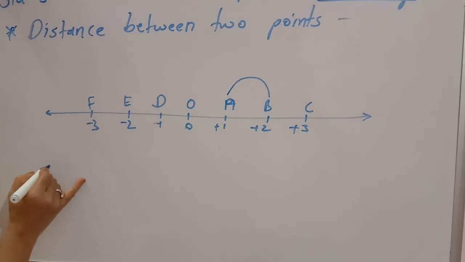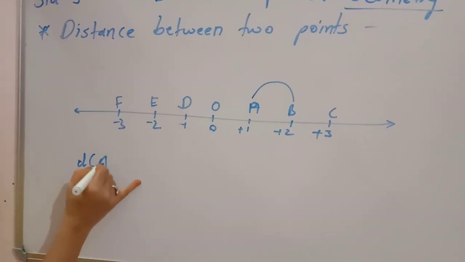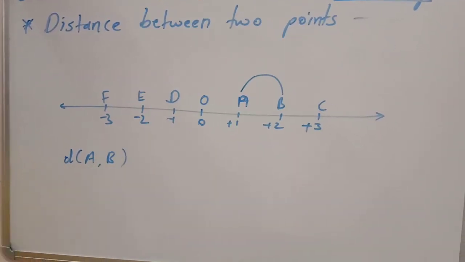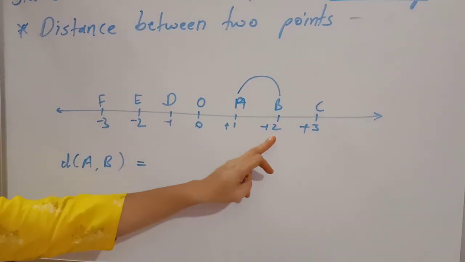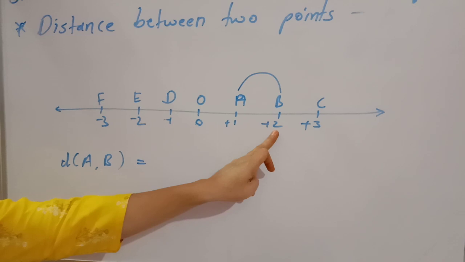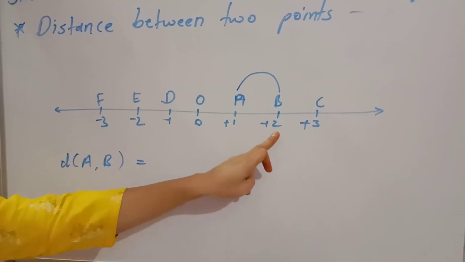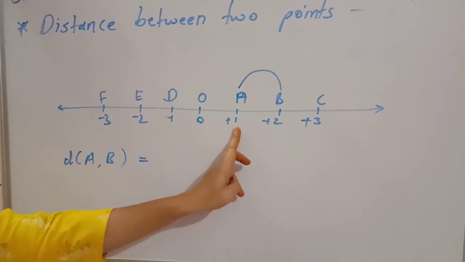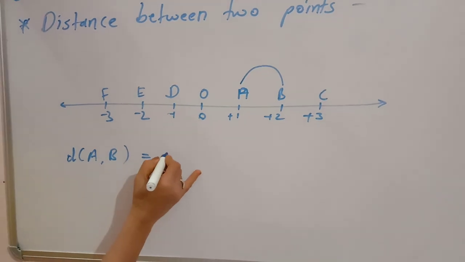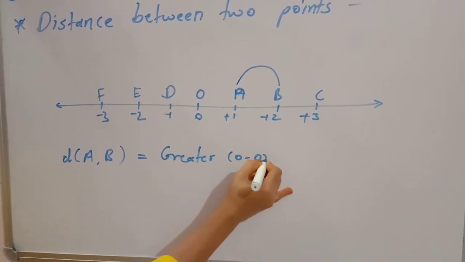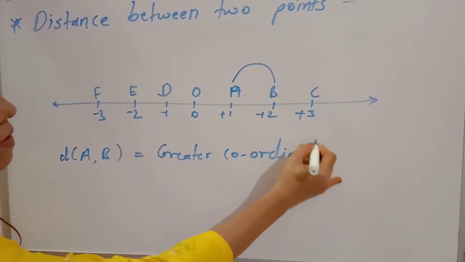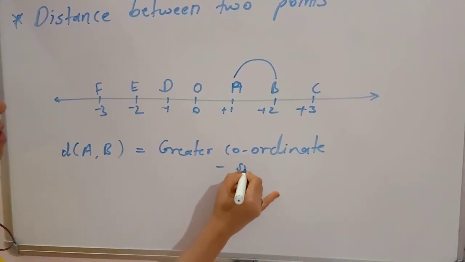then it is denoted as distance AB. Now to find out the distance between these two, you have to subtract a smaller coordinate from a greater coordinate. Now here the greater coordinate is 2, smaller coordinate is 1. You can write here greater coordinate minus smaller coordinate. We will solve the examples from the exercise later.